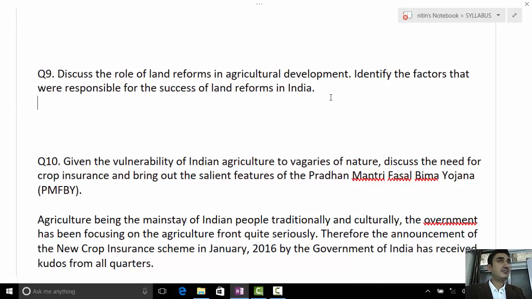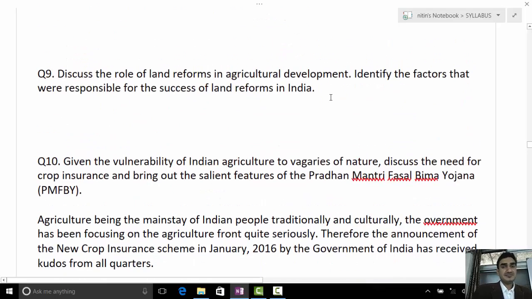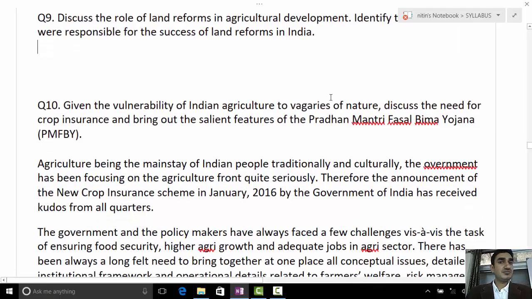If you want to discuss it, we can discuss in the next class, as we are running short of time. Fasal Bima Yojana is a factual question. You can find the answer from anywhere, so there is nothing much to discuss about it. We'll give the notes on this, what Fasal Bima Yojana says and how it will help.